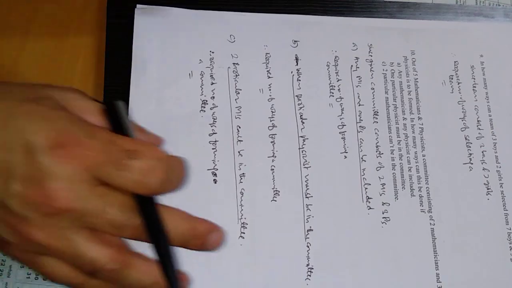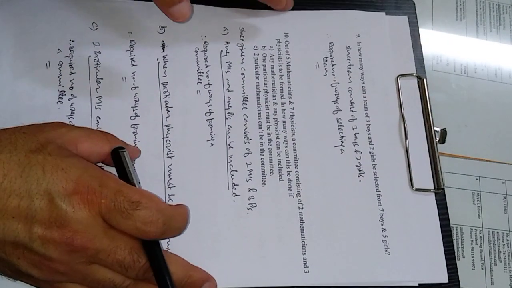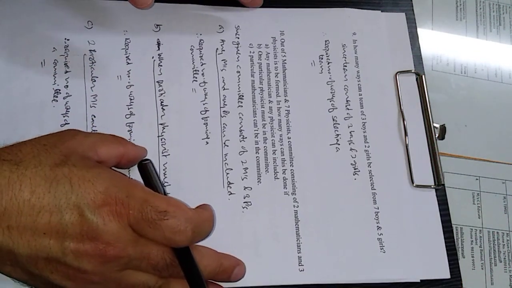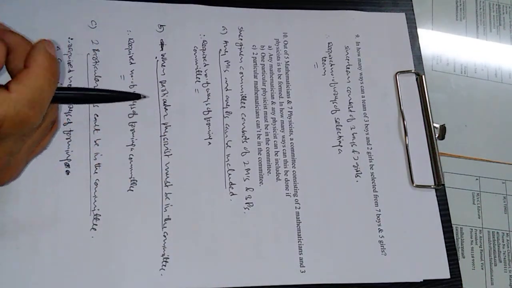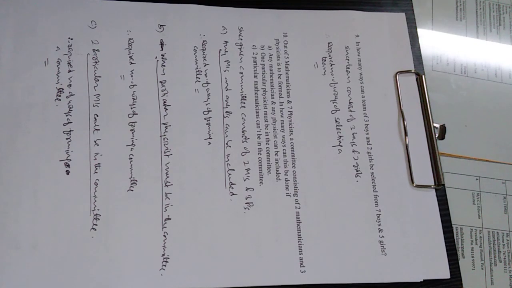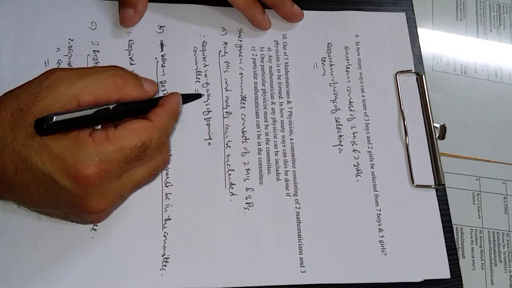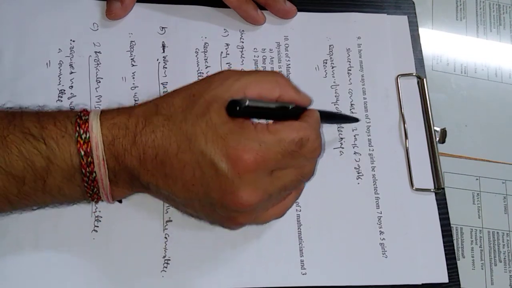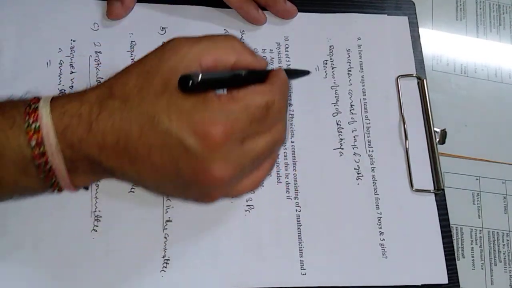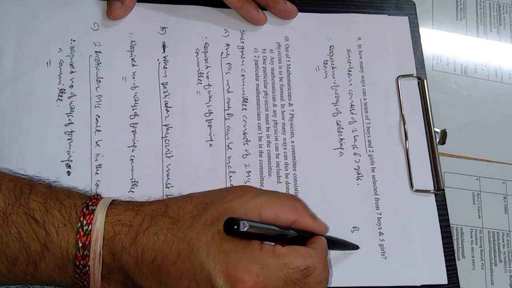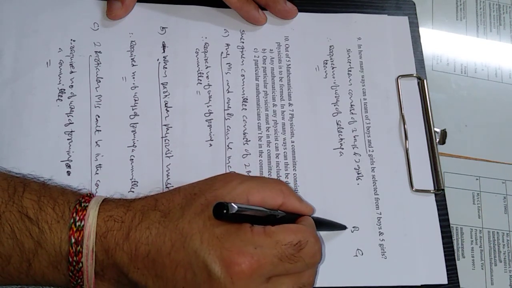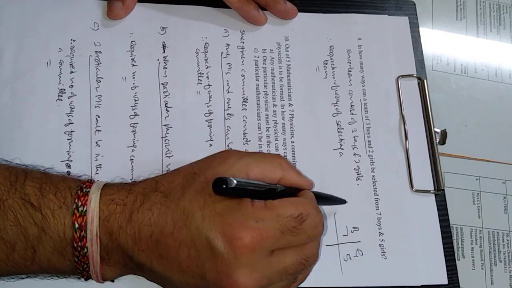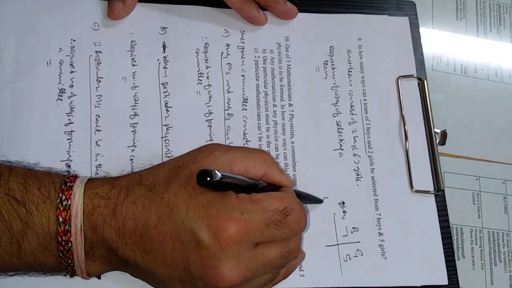Now come to the next question, question number 9. In how many ways can a team of 3 boys and 2 girls be selected from 7 boys and 5 girls? Since the team consists of 3 boys and 2 girls, 7 boys and 5 girls are available.